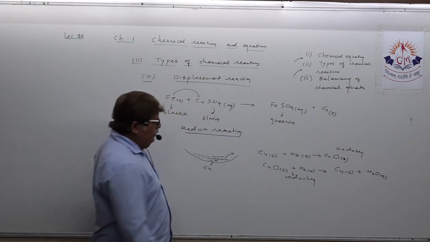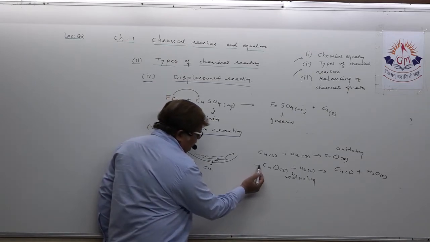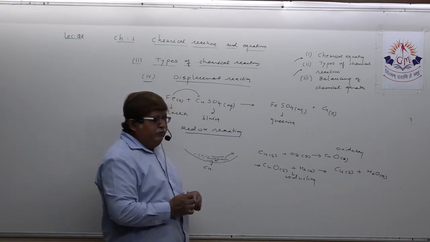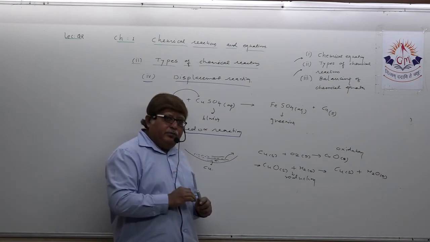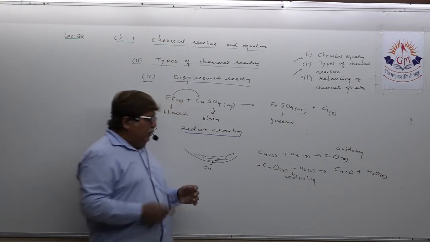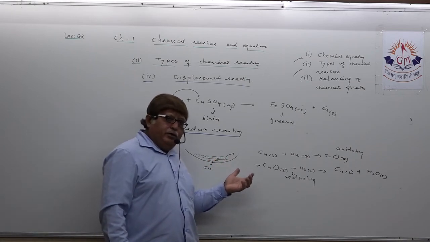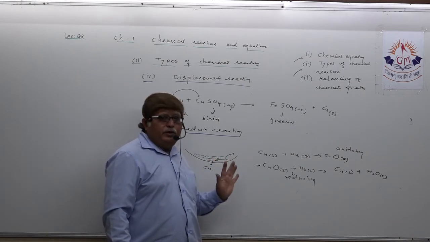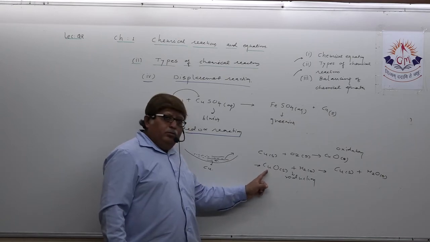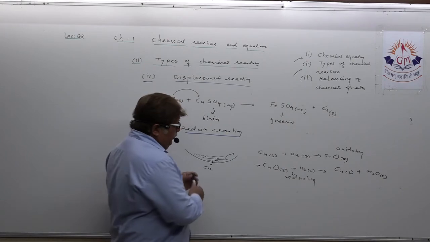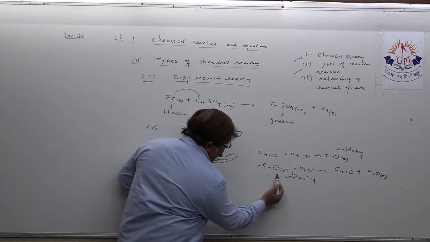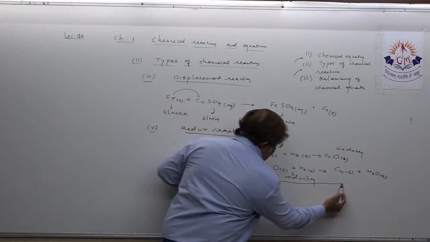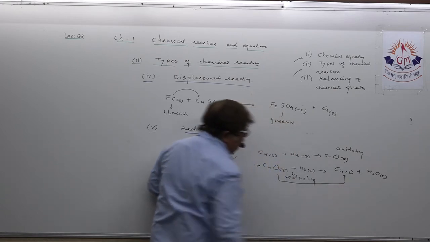Understand, actually in this particular chemical reaction, both reactions are taking place simultaneously. Oxidation also takes place, reduction also takes place. From copper oxide oxygen is removed and it is converted into copper.